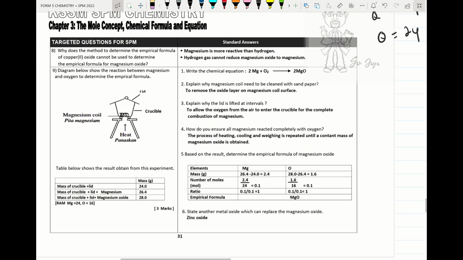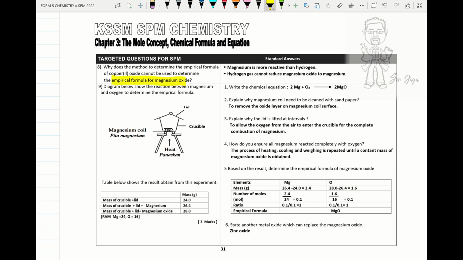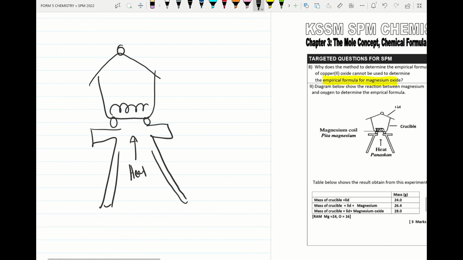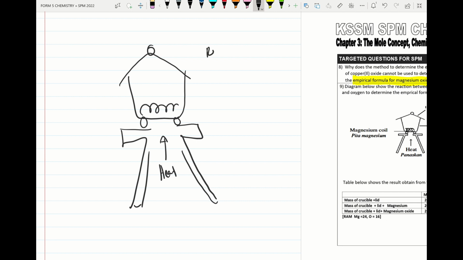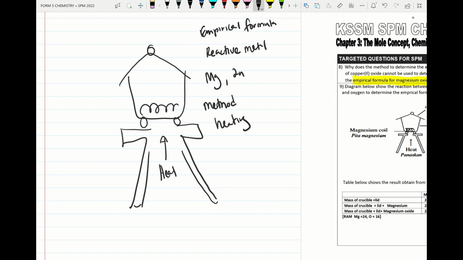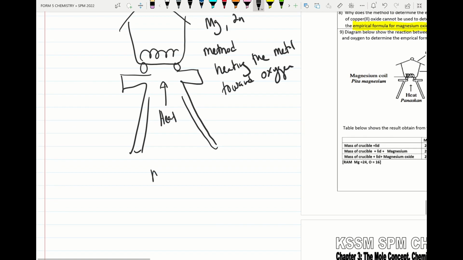Alright, so we move on to the next part. Empirical formula of magnesium oxide. To determine the empirical formula of a reactive metal, we will use this experiment. This experiment is used to determine the empirical formula of reactive metals such as magnesium and zinc. The method that we use here is by heating the metal that is reactive towards what? Towards oxygen. By heating the metal with oxygen. So the word equation: metal reacts with oxygen to produce metal oxide.